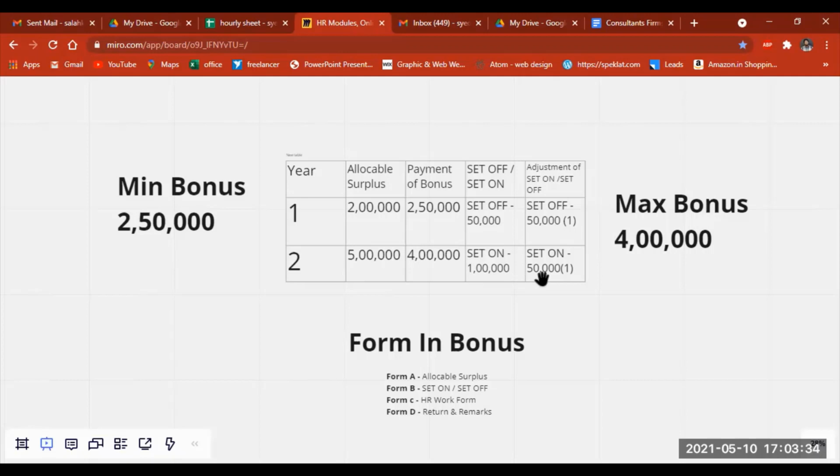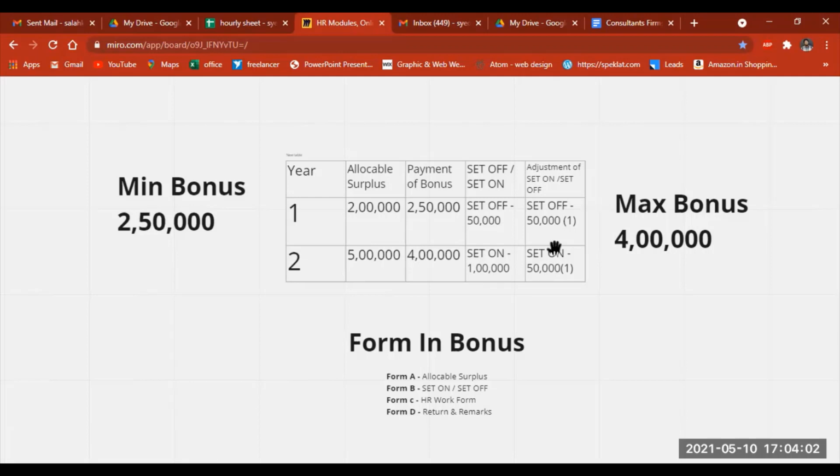Now what will happen? There are two important things you need to understand. You cannot add the set off and set on amounts across the years. You cannot add them. Let us look here. For the first year, you have the set off amount of 50,000, and for the second year, you get a set on amount of 1 lakh. And here you cannot mention it as 1,50,000. No, it is absolutely wrong.